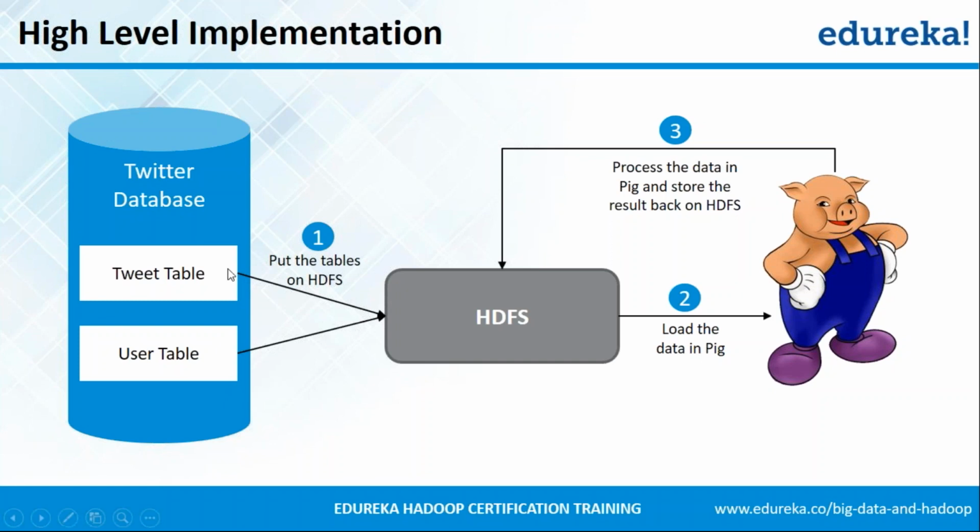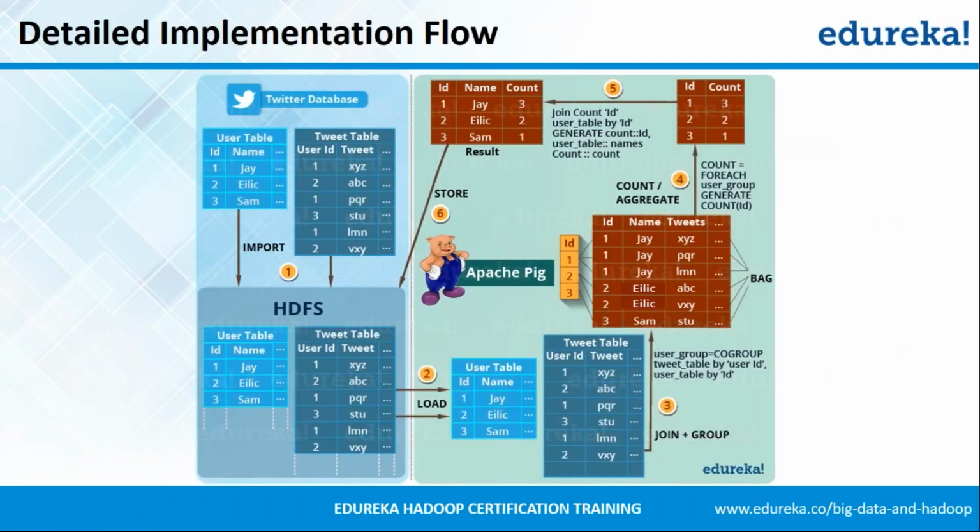The very first step is to move the data of these two tables into HDFS. Once the data is moved to HDFS, it is loaded into Pig, and finally the data is processed by Pig and the result is stored back to HDFS. So this was the high level implementation. I hope you are clear with this. It is very simple to understand. In the next slide, we'll understand the detailed implementation of how the data flows and how Pig processed it.